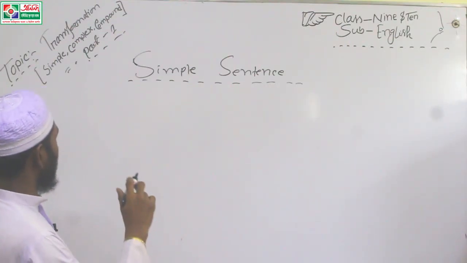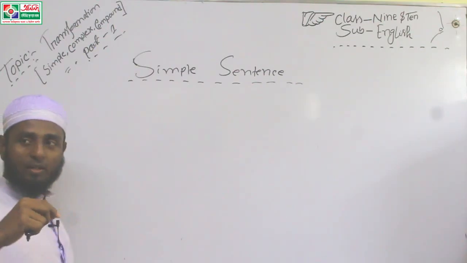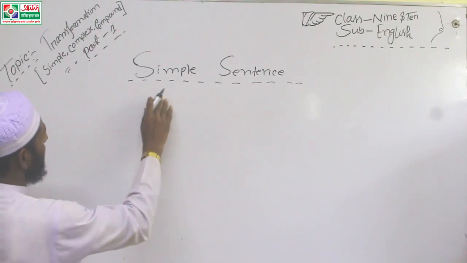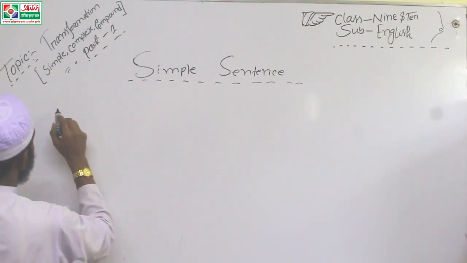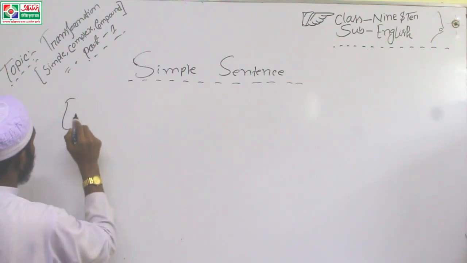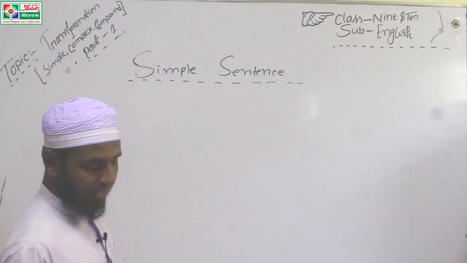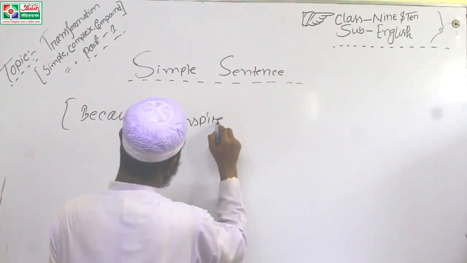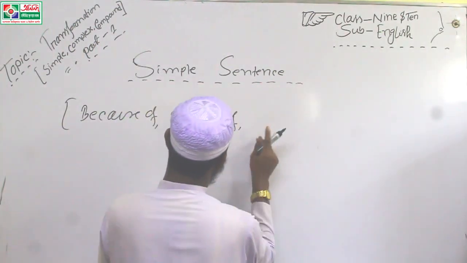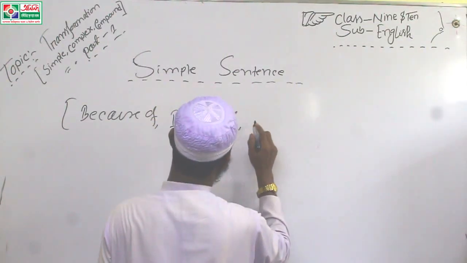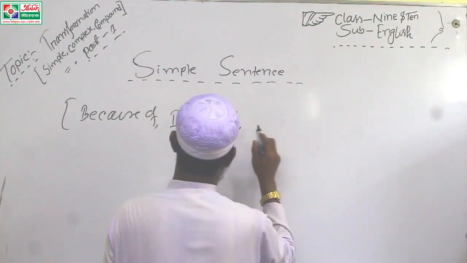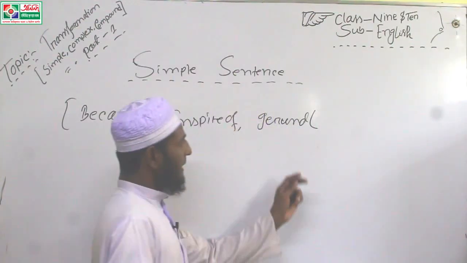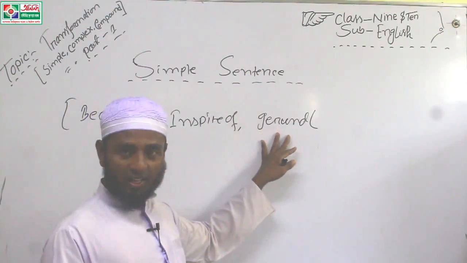I am going to write the words which will be used when you make a simple sentence, such as because of, in spite of, gerund.